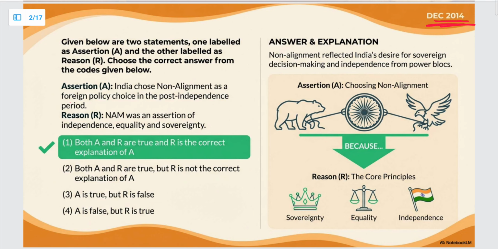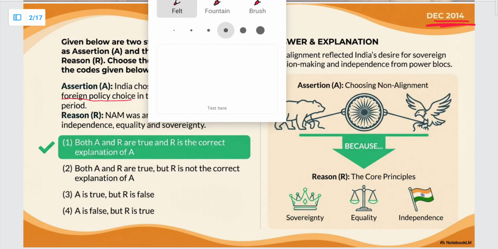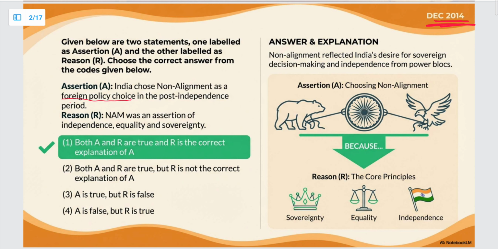This is an assertion and reasoning question. The assertion is India chose non-alignment as a foreign policy choice in the post-independence period. So this is a correct statement. Next, NAM was an assertion of independence, equality and sovereignty. This is also correct. देखिए non-alignment हमने क्यों choose किया था? To ensure that our sovereignty is upheld.